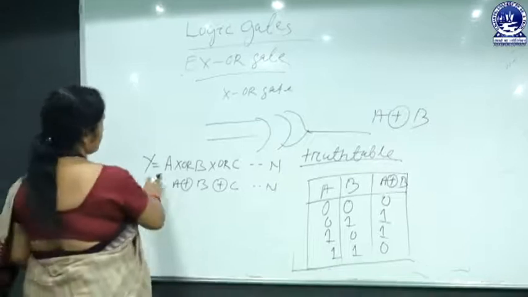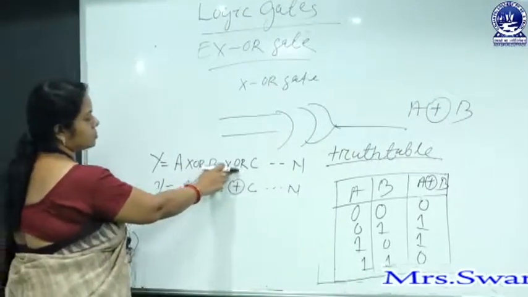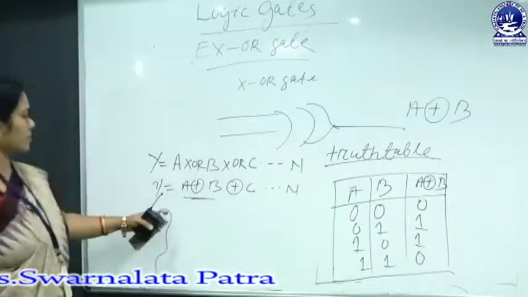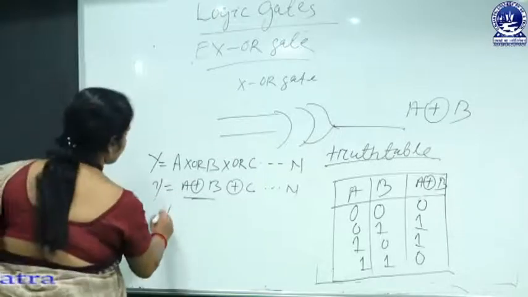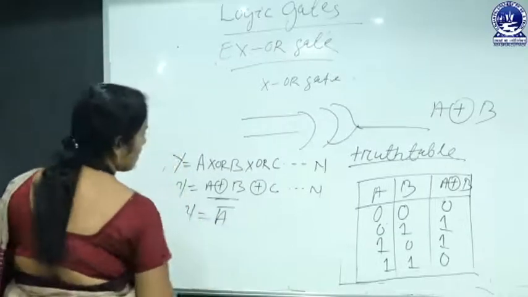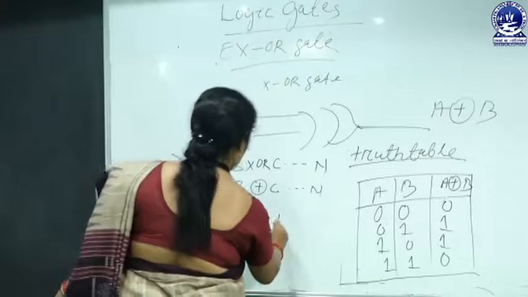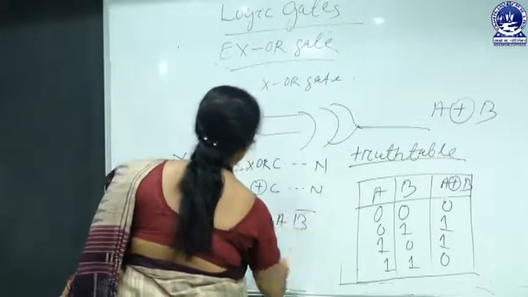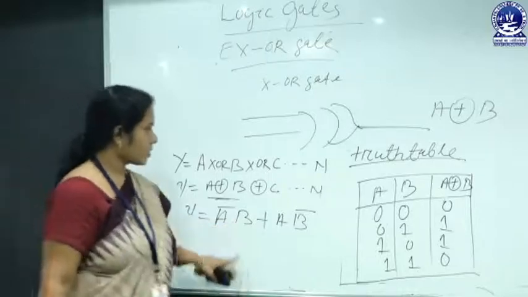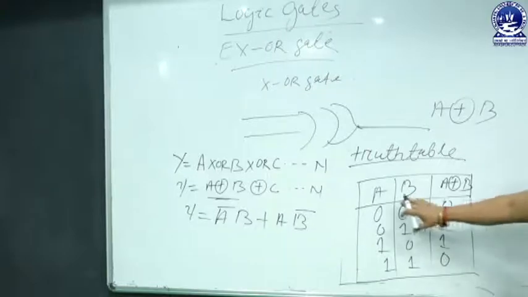This is the expression for XOR gate. Y equal to A XOR B XOR C, and this is the logical symbol for XOR gate. And expression is Y equal to A bar B plus A B bar. This is the expression for XOR gate. And this is the truth table for XOR gate.